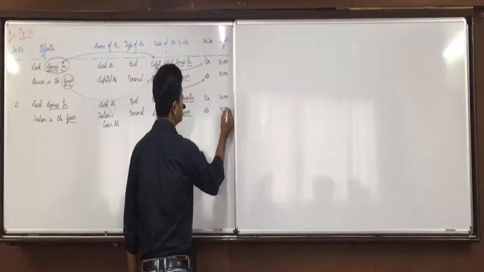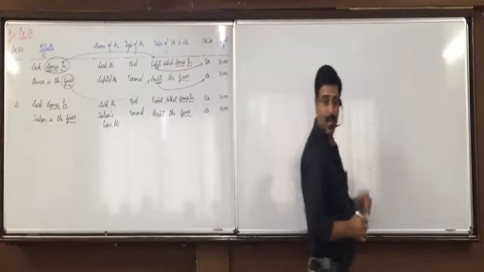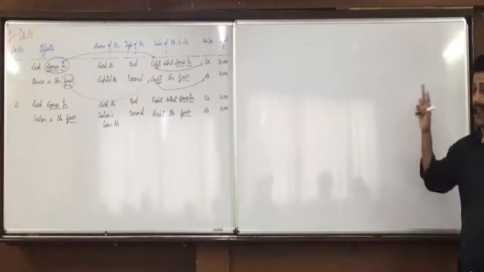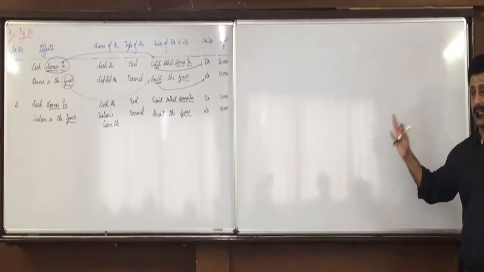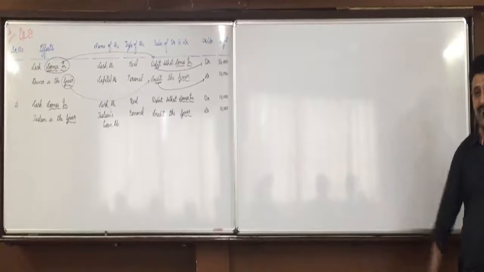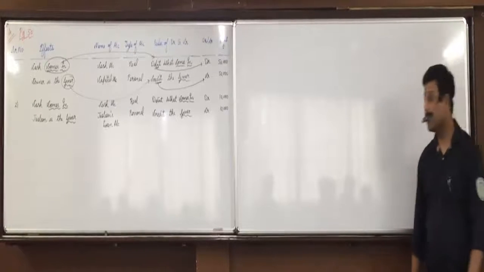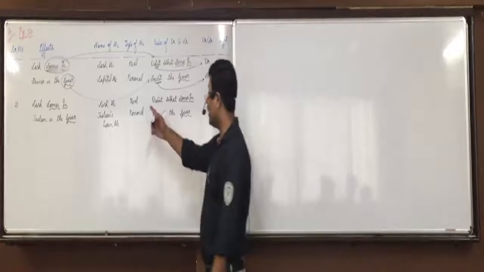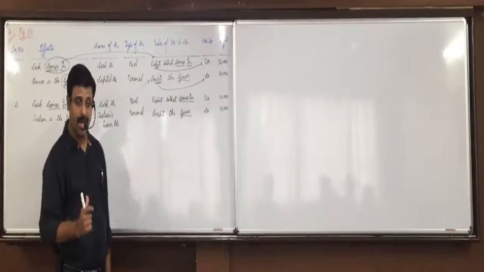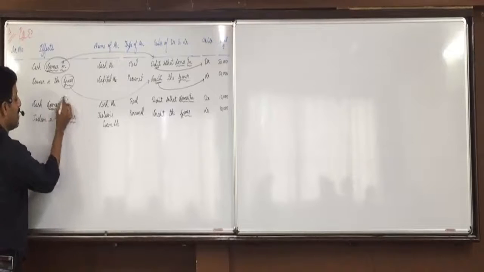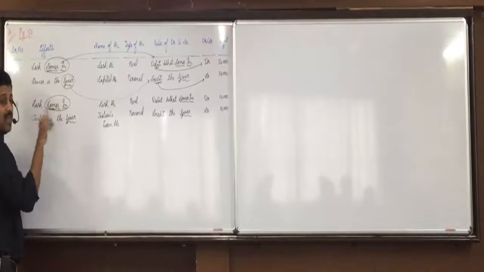Are you all able to understand how to do this? If the concepts done up till now are clear, you do not have any problem. Effects we have practiced separately, types of account we have practiced separately, and rules also we have done 15 times each. Okay, next. Anyone who wants me to explain one or two once again, raise your hand. How to identify the rules? Real accounts rules are debit what comes in and credit what goes out. Effect is cash comes in. So with the comes in part, which rule will match?